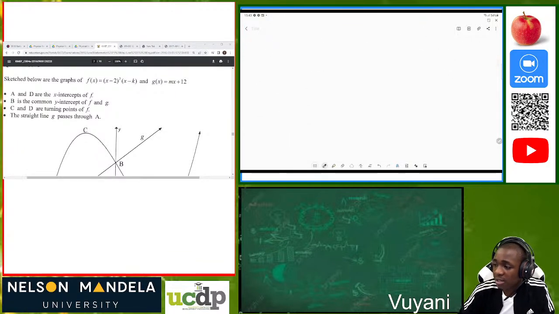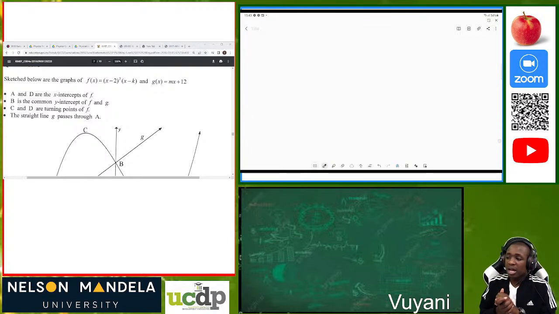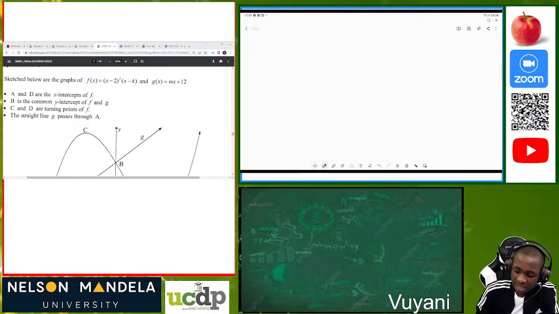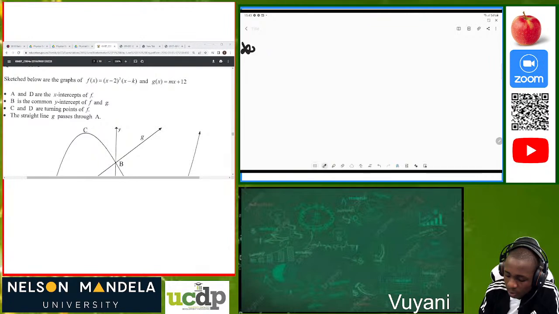I want us to understand a few things which are so important and so basic when we start. I want us to look at what we call polynomials.